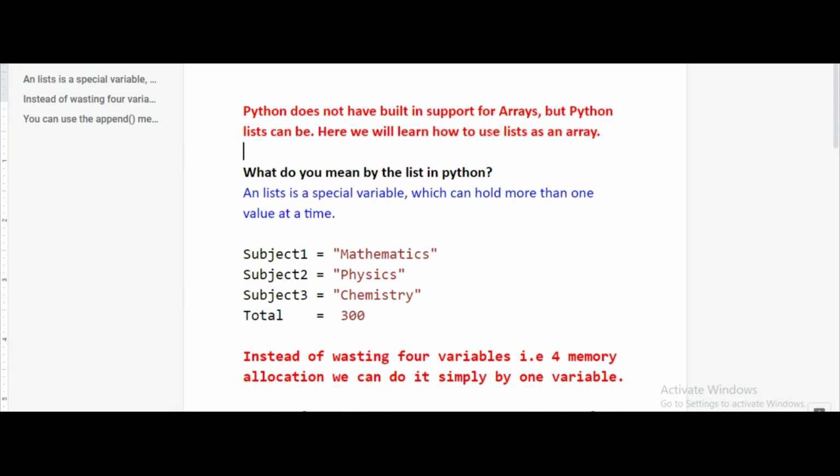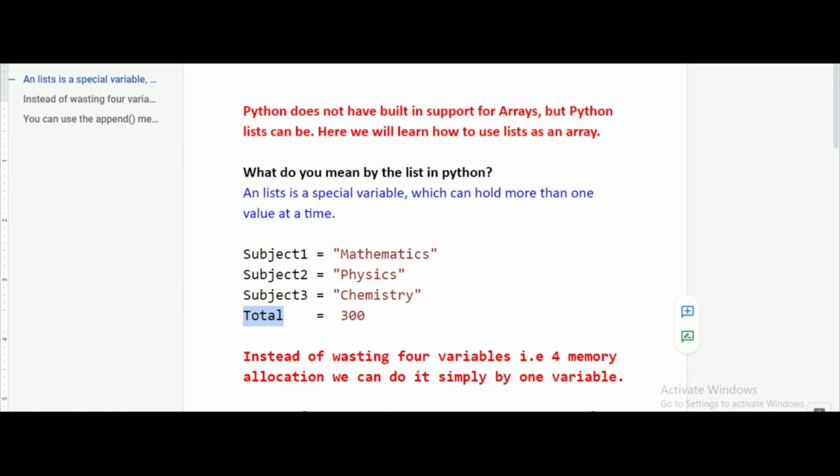Now your first question in your mind must be, what do you mean by list in Python? Suppose you can see this one, here subject 1 is a variable, and here I am storing some value. For subject 2 I am storing some value. For subject 3 I am storing some value, and for the total variable I am storing some value. Now when we store these variables in the computer memory, or you can say memory allocation, we are basically wasting four blocks of memory. So is it possible that a single variable can hold all these 4 values? Then our task will also be easy, and the number of lines of code in the program will also be very less.